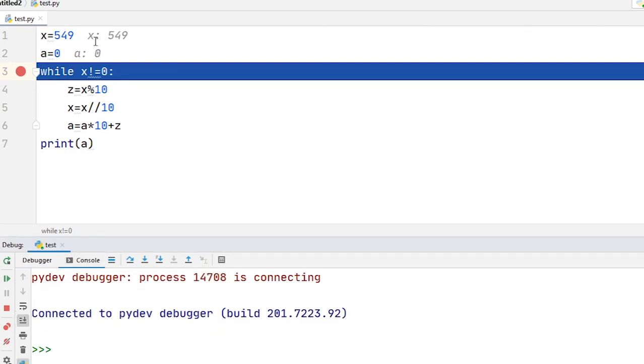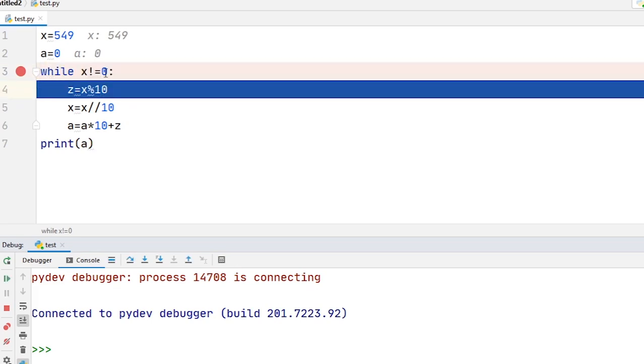Here you can see the initial value of x is equal to 549 and initial value of a is equal to 0. Okay, x is not equal to 0 because the condition is true. Just move to next step, that is z is equal to x modulus 10. Now the value of z is equal to 9.